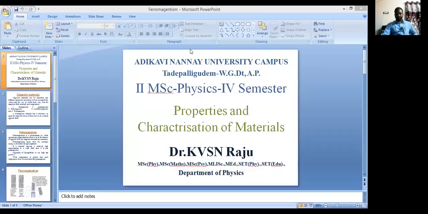Second year MSc 4th semester physics students. In this class we are going to discuss the Heisenberg model for ferromagnetic materials, ferromagnetism.